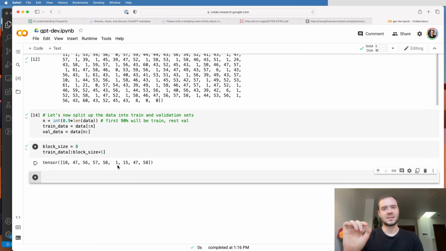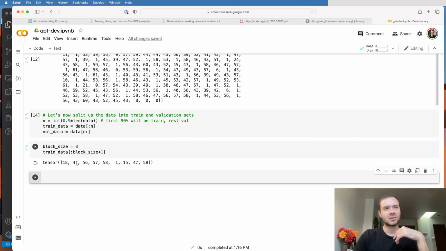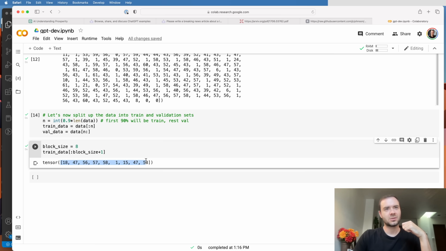So this is the first 9 characters in the sequence, in the training set. Now what I'd like to point out is that when you sample a chunk of data like this, so say these 9 characters out of the training set, this actually has multiple examples packed into it. And that's because all of these characters follow each other. And so when we plug it into a transformer, we're going to actually simultaneously train it to make predictions at every one of these positions. Now, in a chunk of 9 characters, there's actually 8 individual examples packed in there.